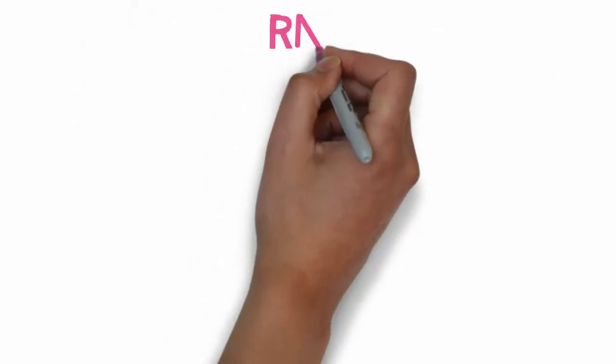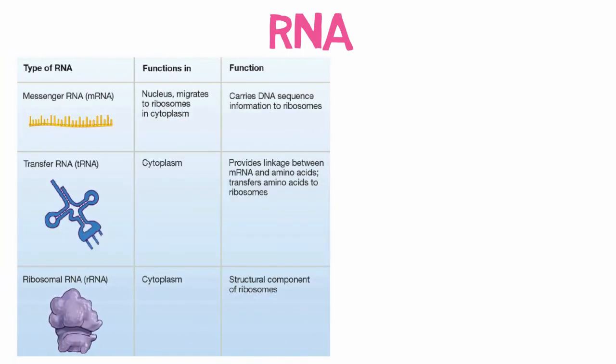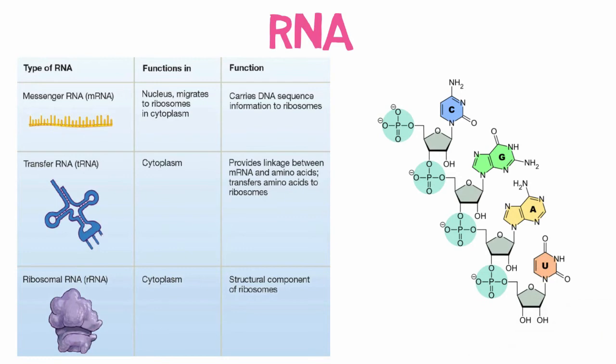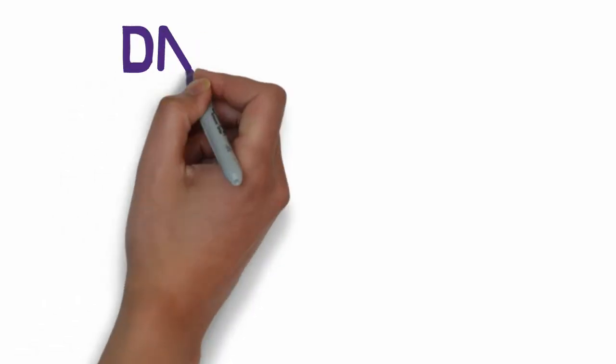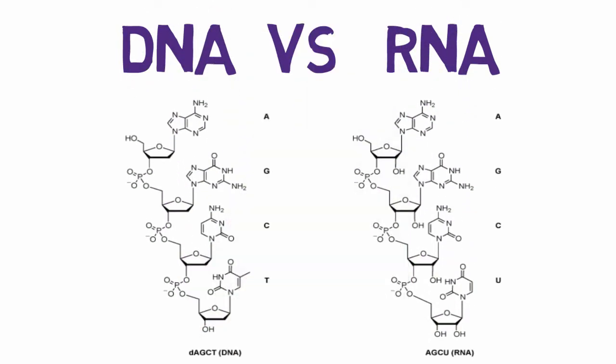Okay, so right now on your screen, there are three types of RNA such as mRNA, tRNA, and rRNA. You can get the place of occurrence and their functions respectively from the table. On your right hand side, there is a chemical structure of RNA. So on your screen, there is a comparative study of DNA and RNA structurally. Can you tell me the differences? Then please mention them in the comment box. But before that, let me tell you, the left one is DNA and the other one is RNA.